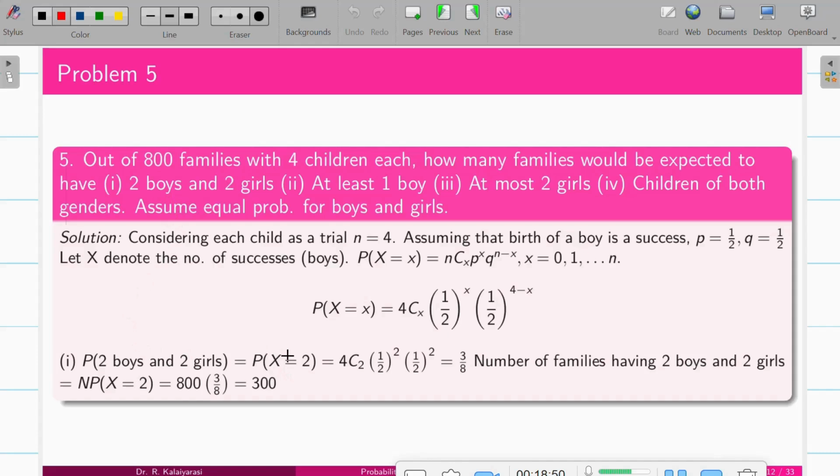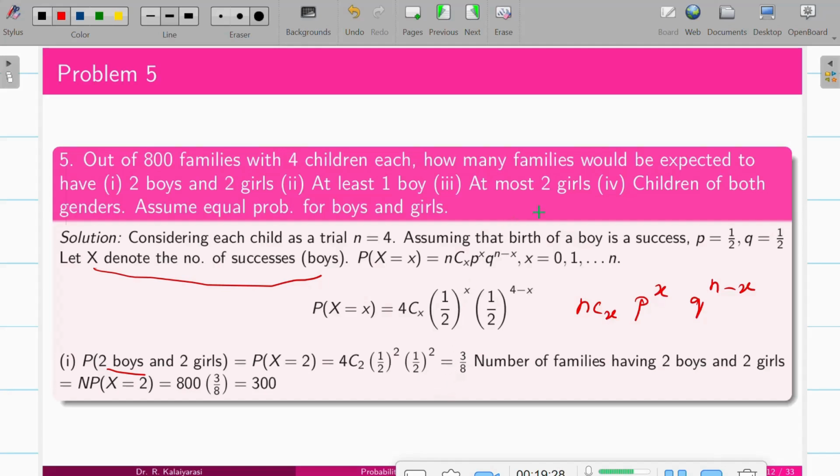And here we are getting 2 boys and 2 girls, so X is equal to the number of successes. Success is boy, right? So exactly, probability of X is equal to 2. X denotes the number of successes here, so exactly 2 boys and 2 girls. This is a binomial distribution, and we know it is N C X P power X Q power N minus X. So N is 4 and P is 1 by 2, Q is 1 by 2. So probability of X is equal to 2 is 4C2 times 1 by 2 the whole square times 1 by 2 the whole square. So it is 3 by 8.